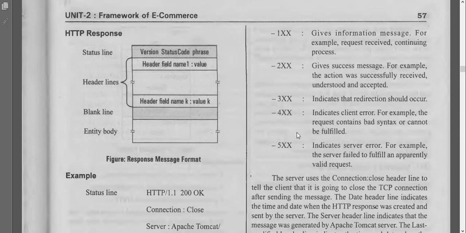For example, if you want to access any website and you get a 401 error, that is a client error. If you get a 501 error, that is a server side error. So 1, 2, 3 are: 1 gives an information message, 2 a success message, 3 a redirection. If you have 401 or 501, 401 in the sense client error, 501 will be a server error. Sometimes we can find 401 file not found error, page can't be displayed, page not found; all these will be 4xx in the sense client, and 5xx in the sense server errors.